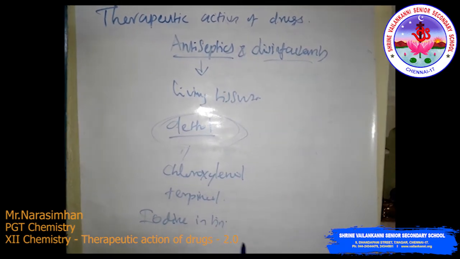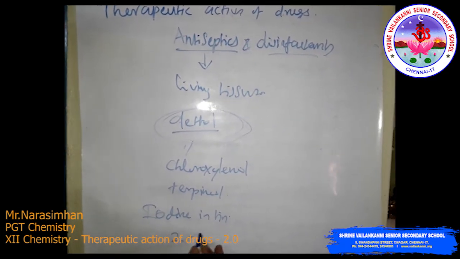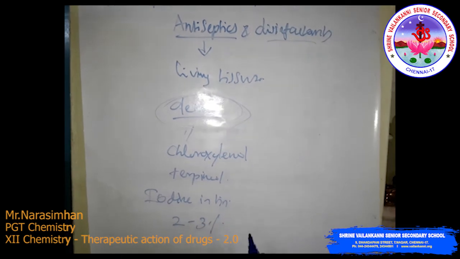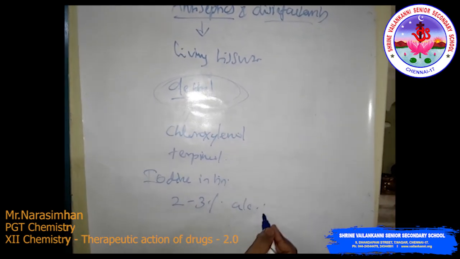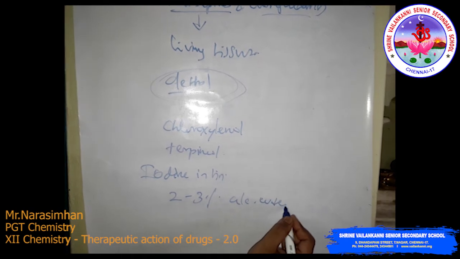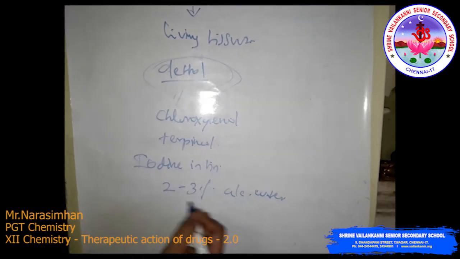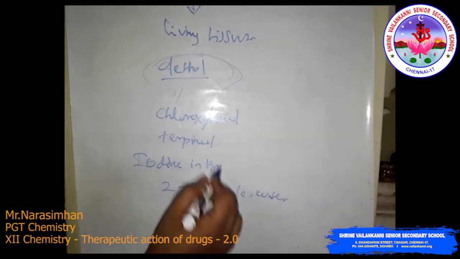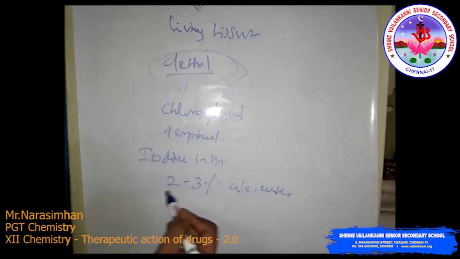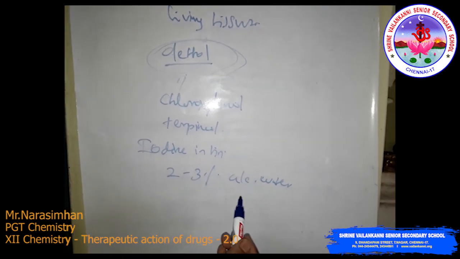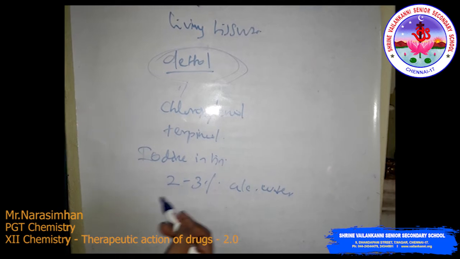The tincture of iodine is a 2 to 3% solution of iodine in alcohol and water. This mixture is known as tincture of iodine. This is applied to wounds.